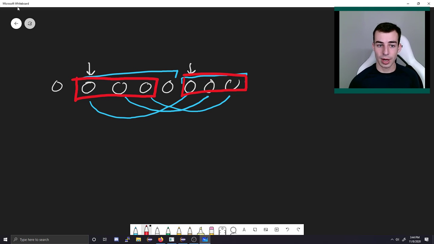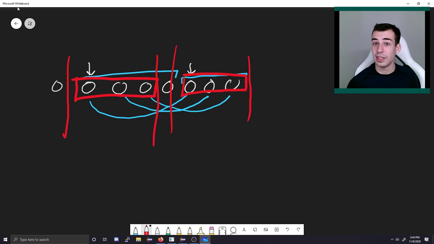Now the key observation for this problem is there's an easier way to think about that, and that is instead of making a bunch of individual swaps, we can look at this as a big range swap. So we can say what we need to do here is cut the array here, cut it here, and then if there's anything after, we need to cut it here. And now we have some parts. So we've got part 1, part 2, part 3, part 4, and we have a part 5 as well. In this case, part 5 is empty. And once we've done all these splits, we need to glue them back together. So when we're done, we want the order to be 1, 4, 3, 2, 5.